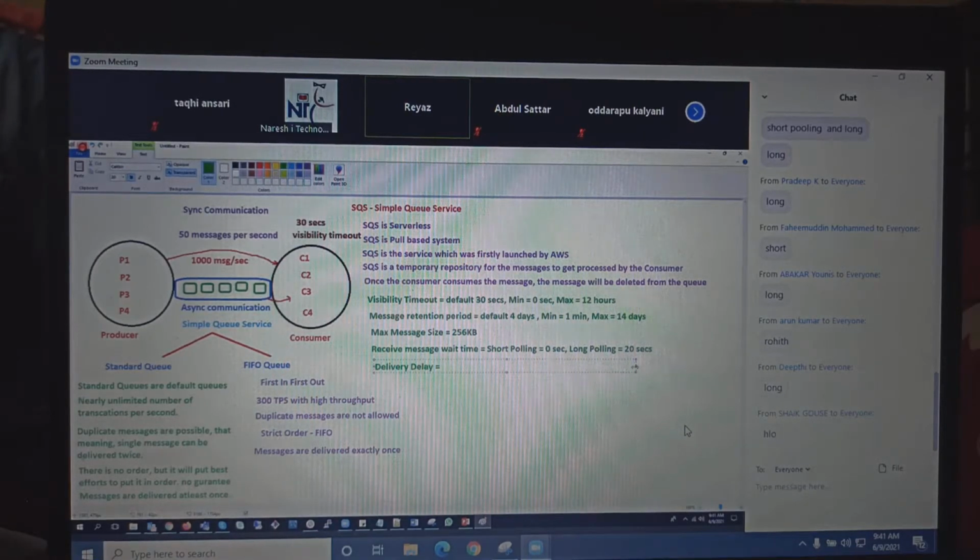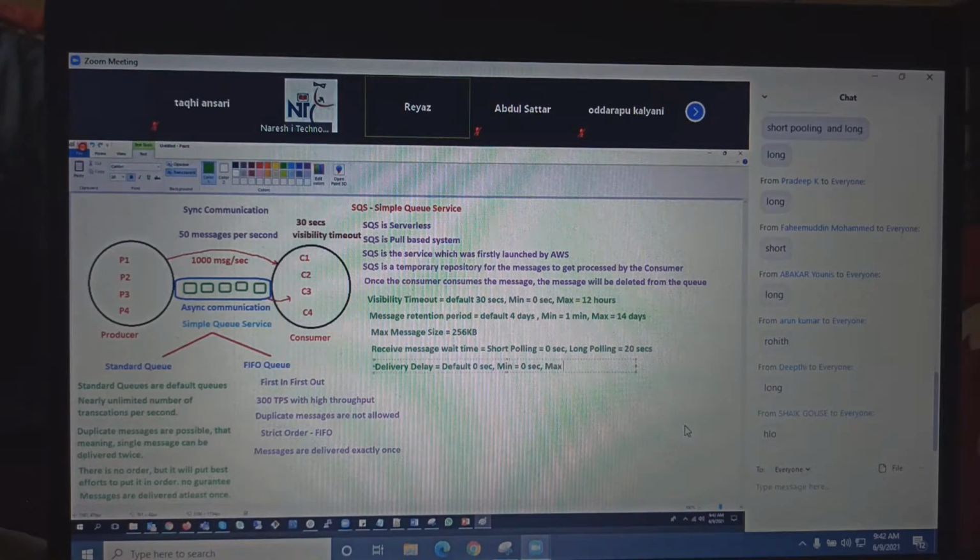Delivery delay means, if the producer sends any messages to the queue, how long the messages should not be available to the consumer. So by default, if any message comes, it will get consumed immediately, within 0 seconds. That is the default, and the minimum is also 0 seconds.